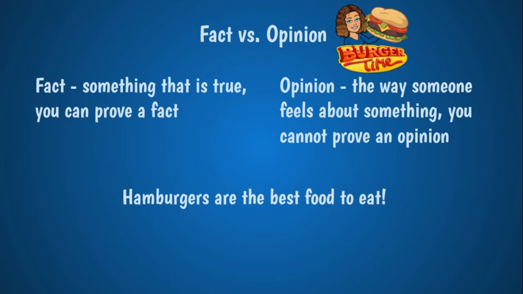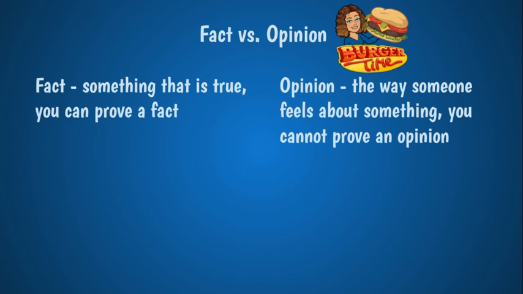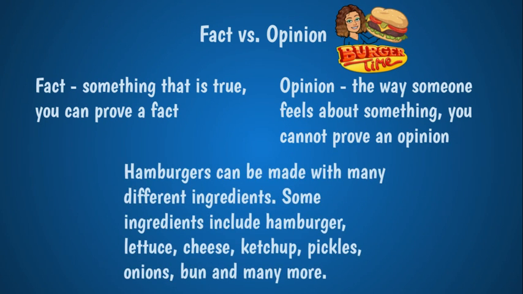Here's another sentence. Let's see if it's a fact or an opinion. Hamburgers can be made with many different ingredients. Some ingredients include hamburger, lettuce, cheese, ketchup, pickles, onions, bun, and many more. Alrighty. So is that a fact? Something that is true? Do you think hamburgers can be made with all those different ingredients?